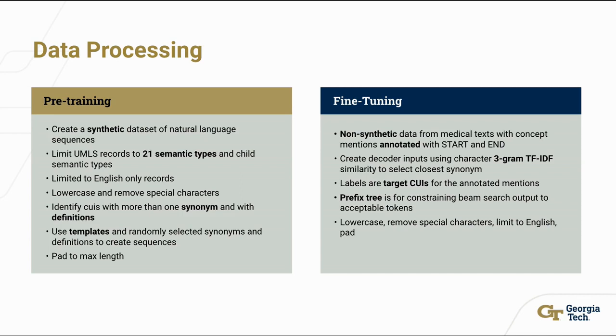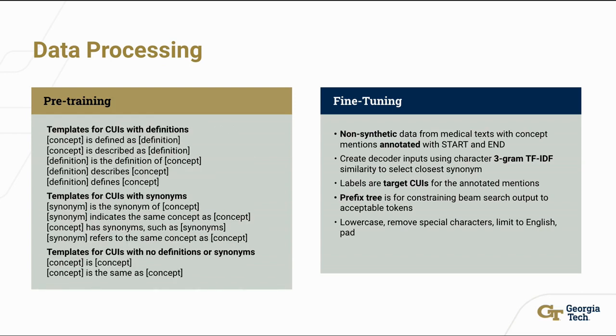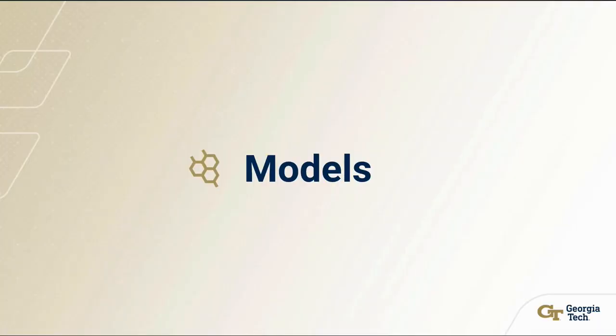We processed the data by limiting it to 21 semantic types and to the standard medical ontologies, performing some data cleaning, and then inserting the synonyms and the definitions from UMLS into standard templates in order to create synthetic natural language sequences. For the fine-tuning data, we used the non-synthetic data sets that were annotated with medical mentions, and the targets were the target CUIs that correspond to those mentions. So for pre-training, this is an example of the templates that we used. The concept from UMLS is defined as the corresponding definition from UMLS.